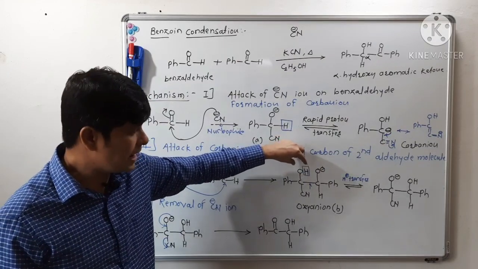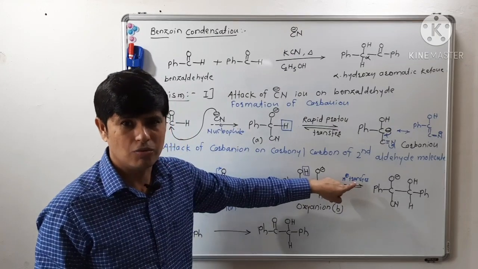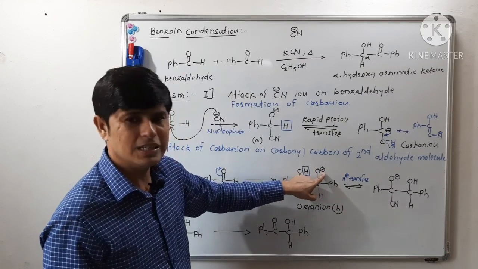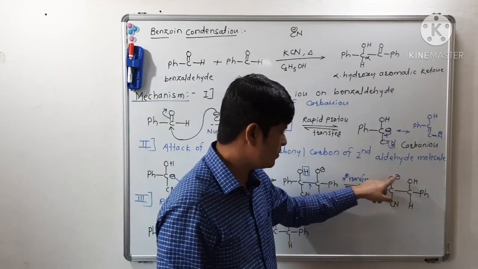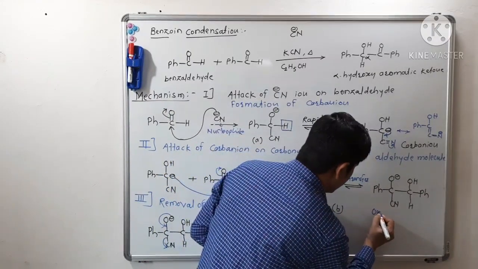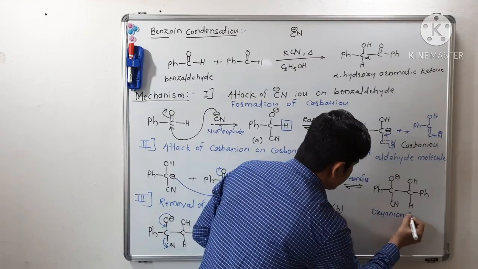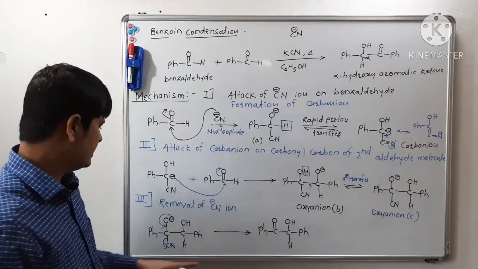Now this oxyanion B will get stabilized through transfer of proton. Through what? Transfer of proton. This proton will get transferred over this electronegative oxygen, isn't it? And there will be a formation of such kind of oxyanion C. What is this? Oxyanion C.